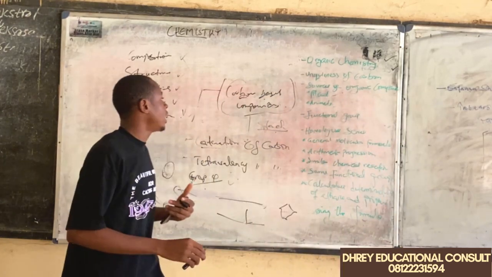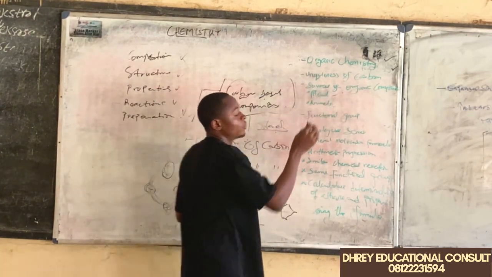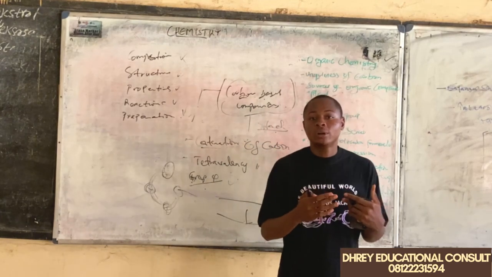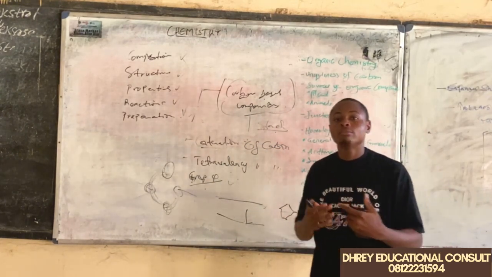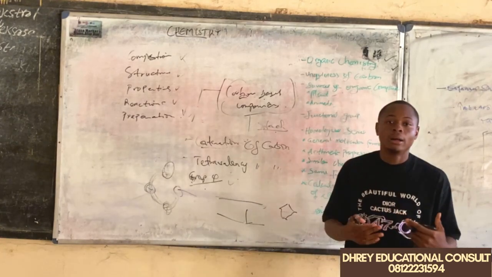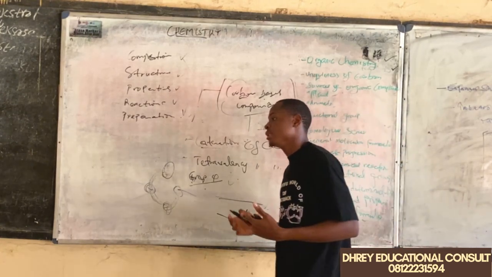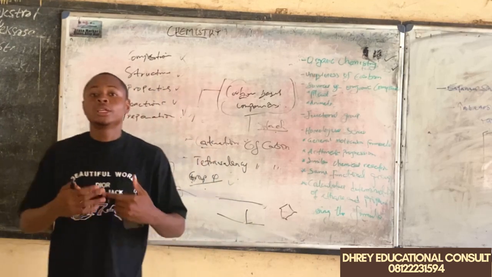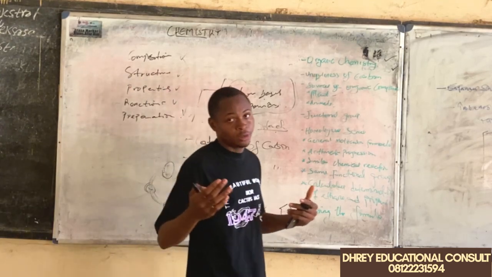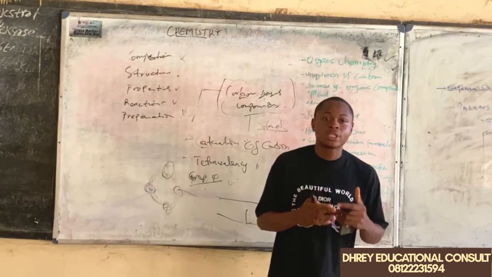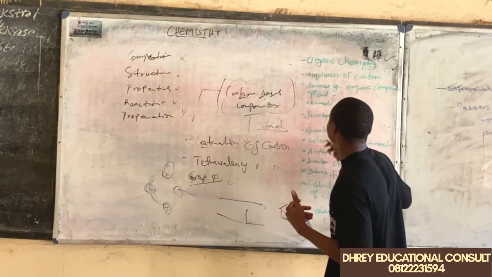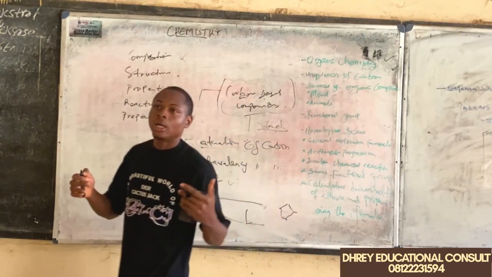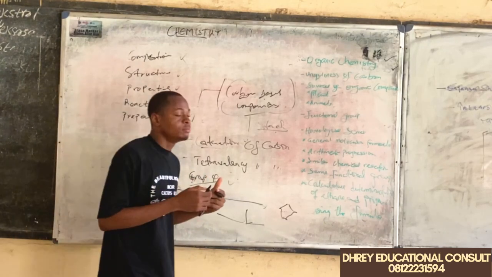We also have another source, which is the animal. We have organic compounds that can also be found in animals. We know a lot of it from our biology. We have compounds like the amino acid, glycogen, and several other carbon-based compounds that are found in animals. And lastly, we're going to be looking at another origin of carbon compounds, which is the minerals.